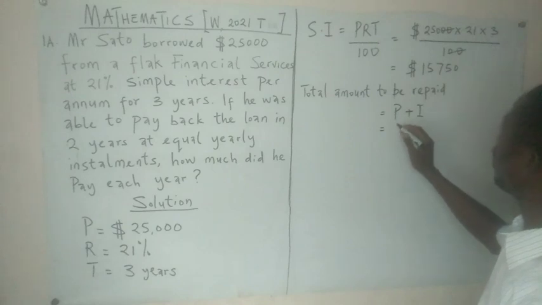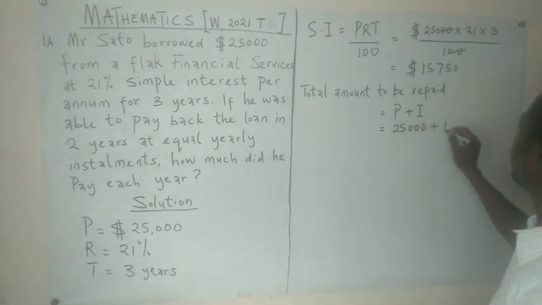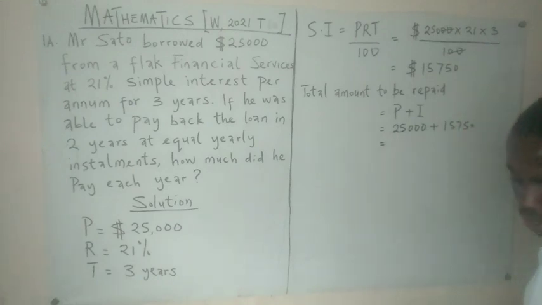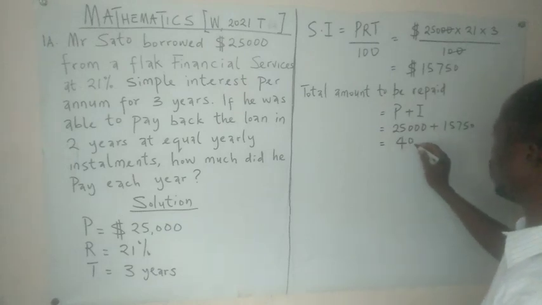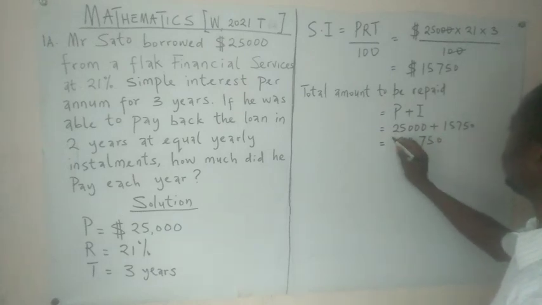This will give us 25,000 plus 15,750, which gives $40,750.